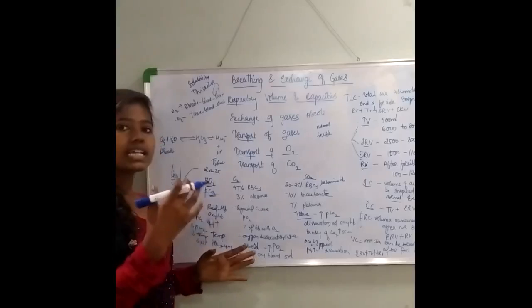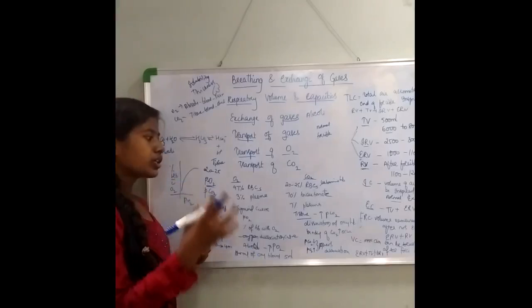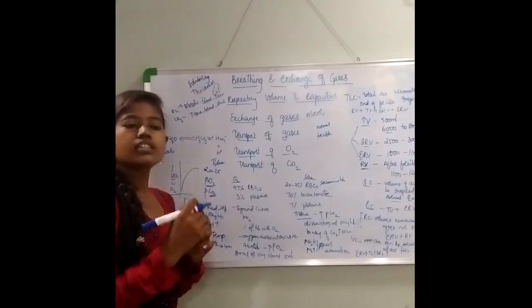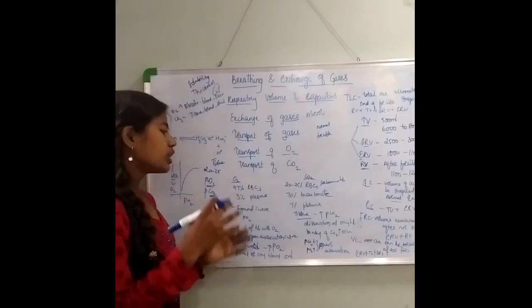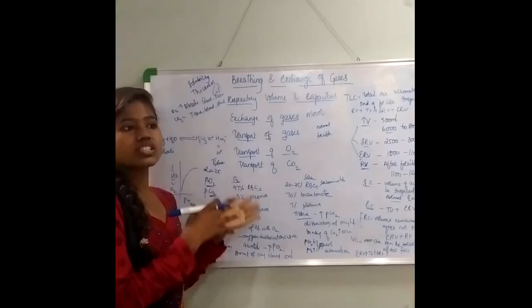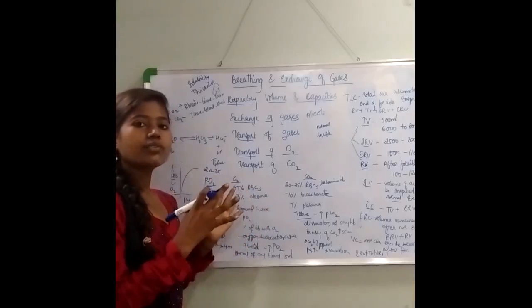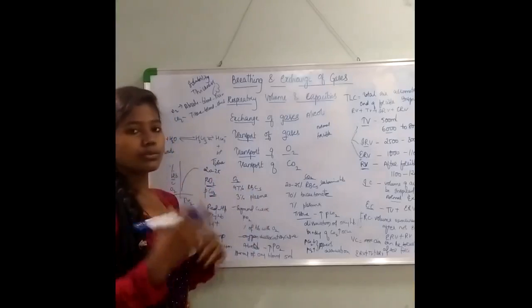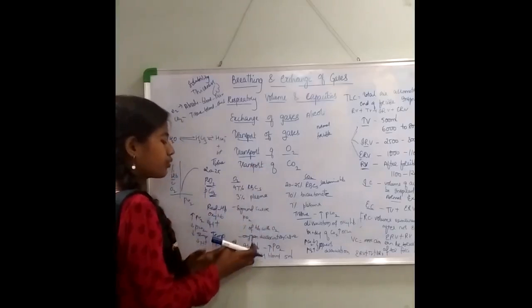Clear? Whereas at the tissue level, where you have the pressure of carbon dioxide more and the oxygen pressure is less, the partial pressure of oxygen is less, hence that will cause the dissociation of oxyhemoglobin. That means oxygen and hemoglobin are getting separated at the tissues. And at the alveoli region, more and more oxygen gets combined with the hemoglobin. So clear? So this is about the transport of O2.